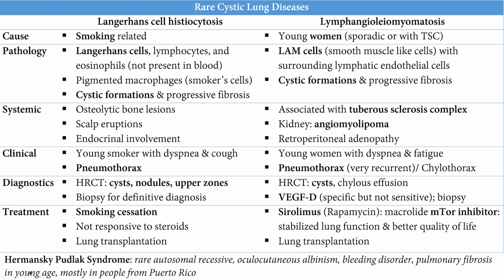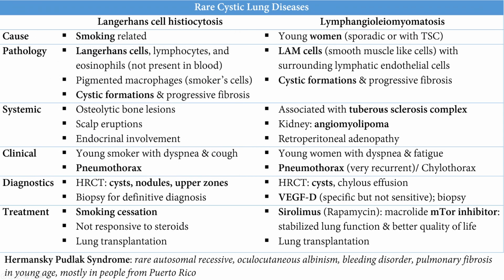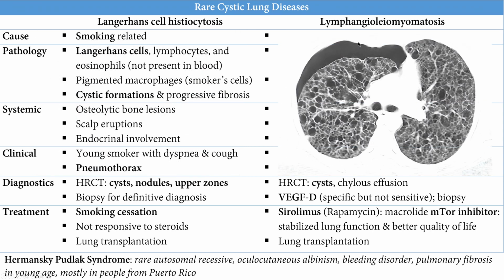Some rare inherited diseases, such as Hermansky-Pudlak syndrome, are rare, autosomal, with oculocutaneous albinism and platelet dysfunction. Lung disease in young men, mostly in people from Puerto Rico. It's familial. These are the cysts, and there's the pneumothorax.